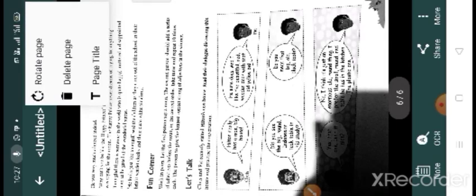Then one more exercise is given there. Rewrite the following passages from the story The Happy Prince and underline the adjectives used. You just go through this chapter and then try to understand this order and keep it in your mind, and after that just try to do the exercise given in your textbook.